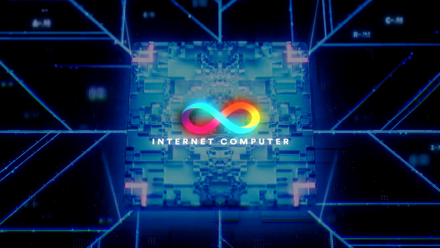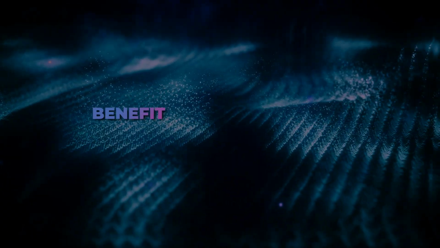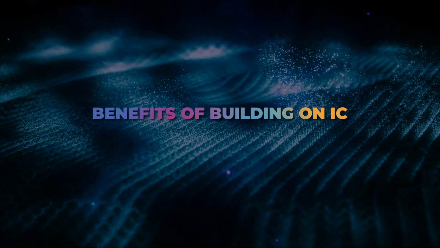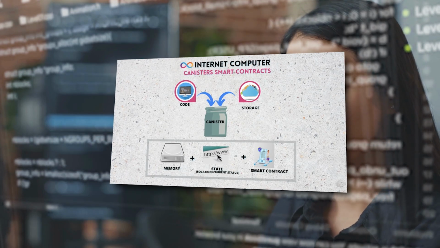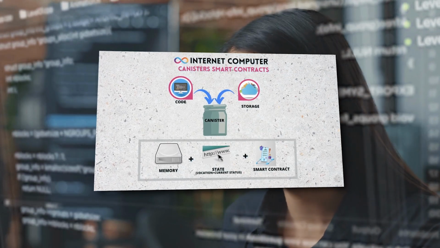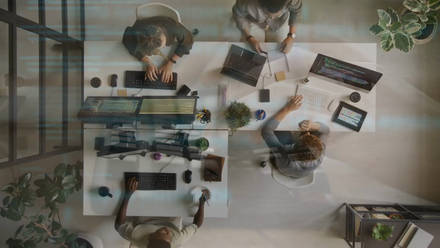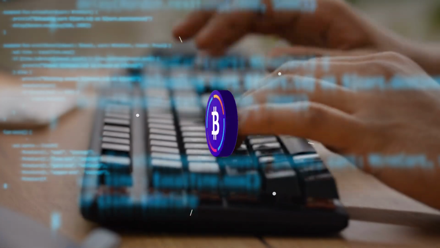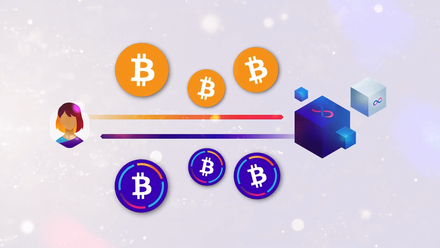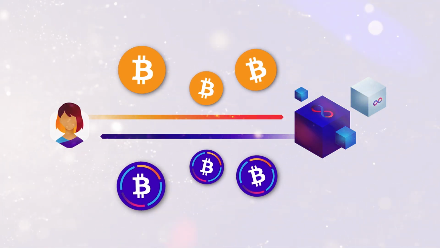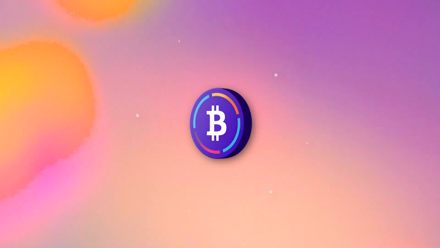Why the interest in IC? Benefits of building on IC. Developers can now create Bitcoin smart contracts and dapps using IC's canister contracts. Bitcoin transactions are recorded on its blockchain. Users can also make direct Bitcoin transactions on IC using ckBTC, or Chain Key Bitcoin. This represents Bitcoin on IC, enabling seamless Bitcoin transactions.